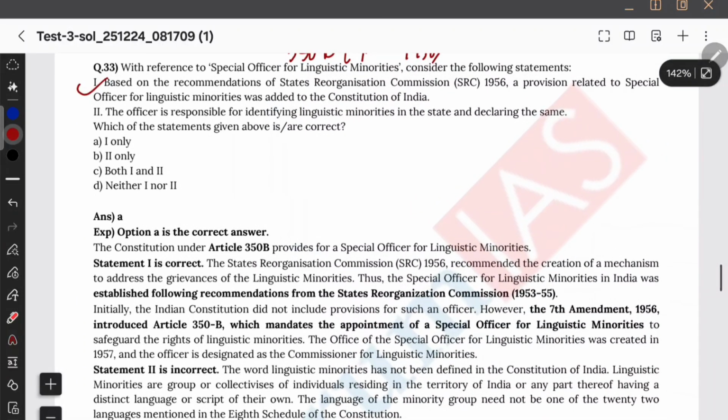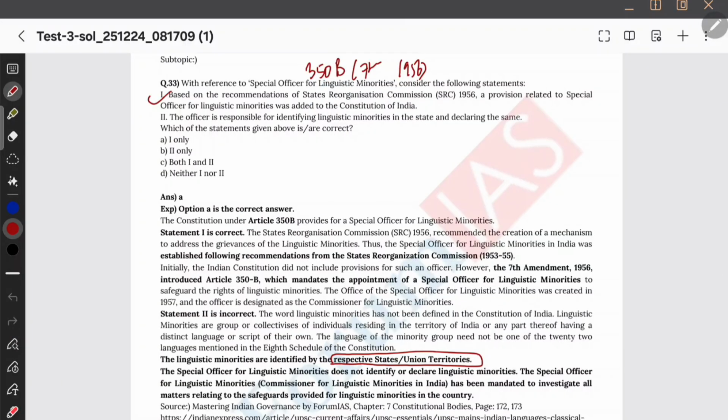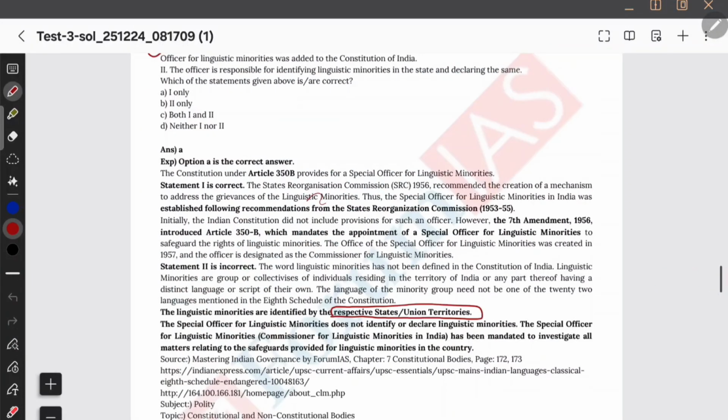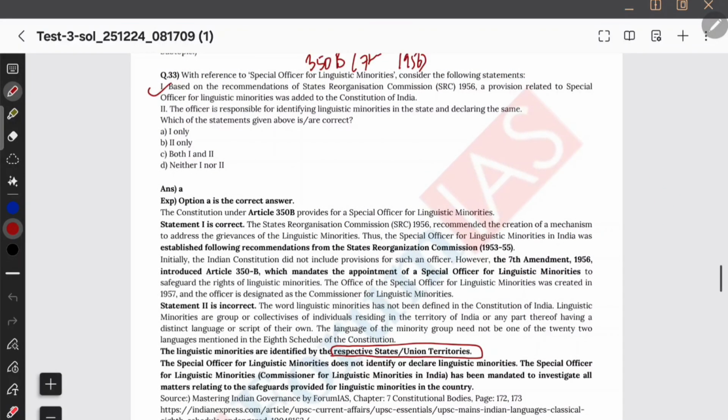This is correct, right? The officer is responsible for identifying linguistic minorities in the state and declaring the same. This is wrong. So basically, linguistic minorities are identified by their respective states and union territories, and a special officer for linguistic minorities does not identify or declare linguistic minorities. I mean, every wrong option is derived from a correct option, right? Therefore, the correct option is that linguistic minorities are identified by the respective states and union territories. It is not by the officer.